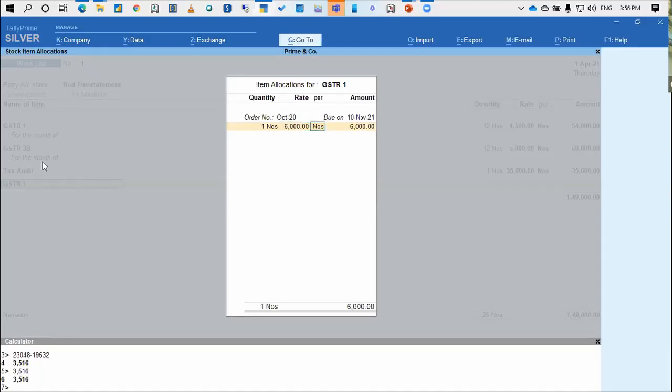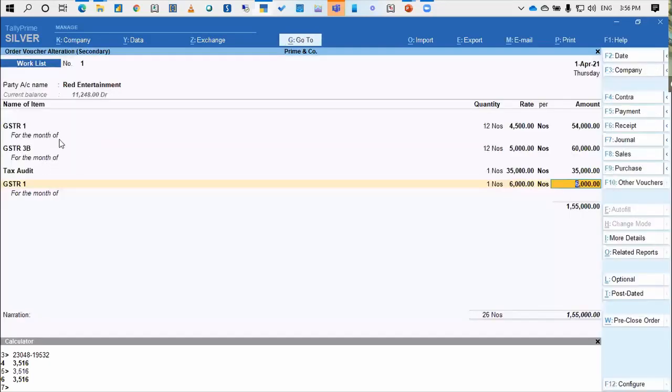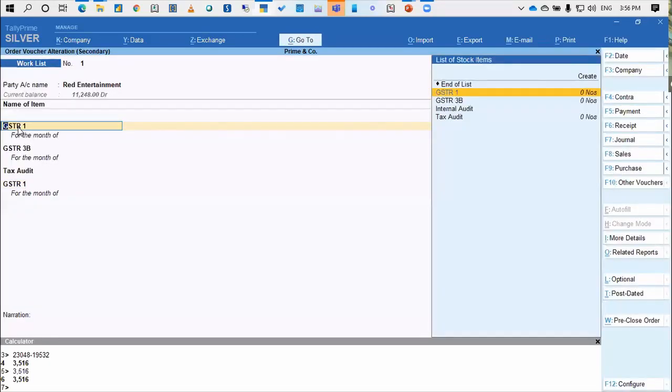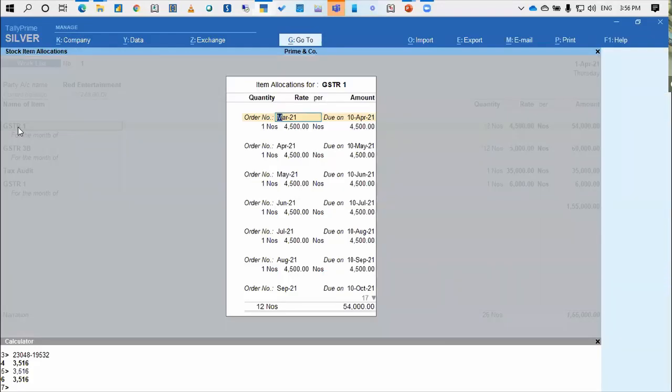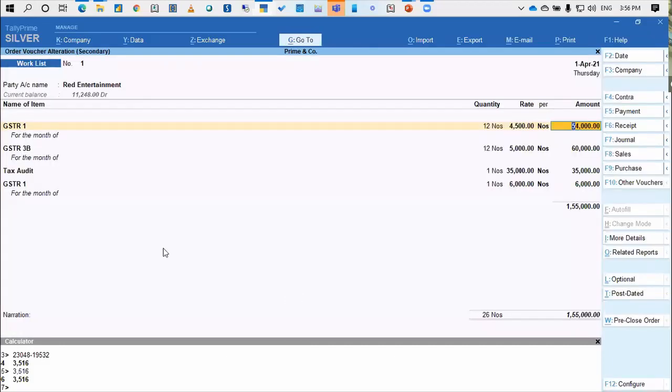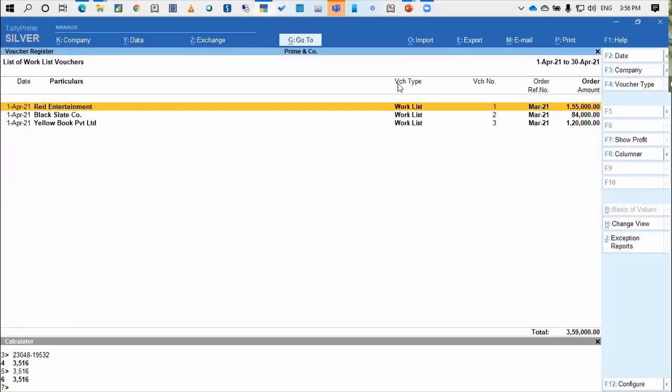Then I have to bifurcate the GSTR1 into two parts. In the same entry, I can do this. So first I will write GSTR1 and put the details only up to say September. I will not put it after September. And after that, I will select the October month and put this. So I can do this in the same entry, but it's an interesting question because the rate remains the same in that entry.